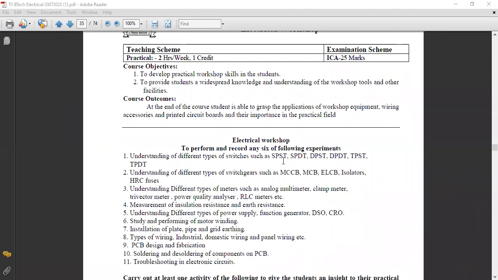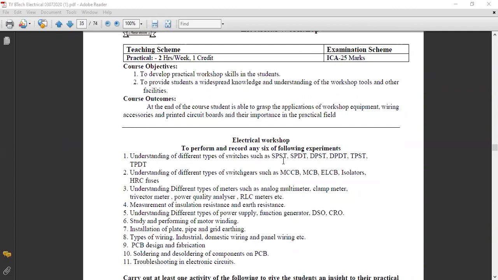So that means in the electrical machine lab, all these switches are available. I will show this switch to you, and we will understand how it is performed and how it can be connected.